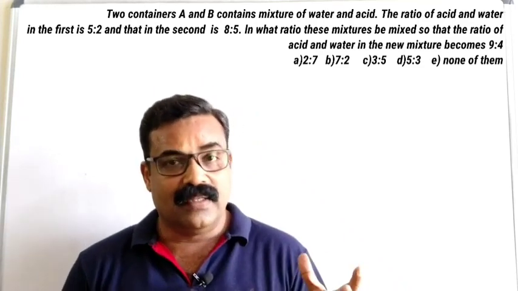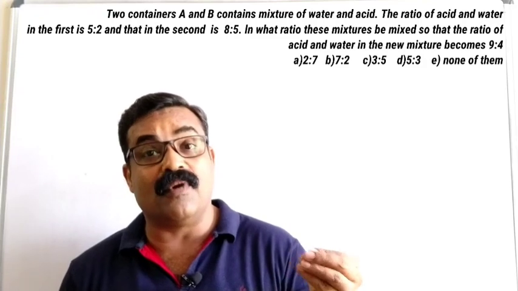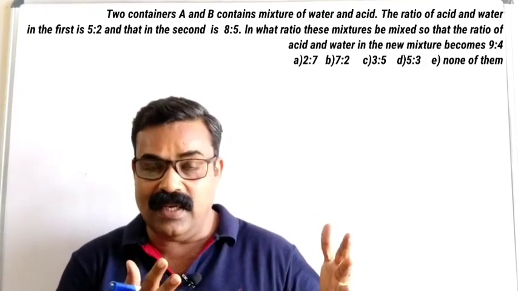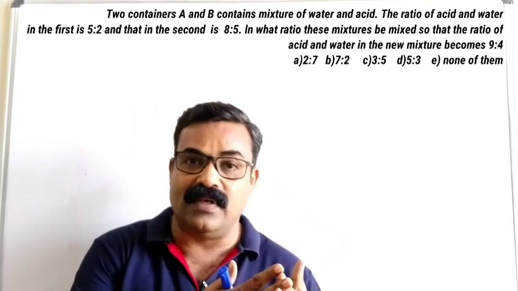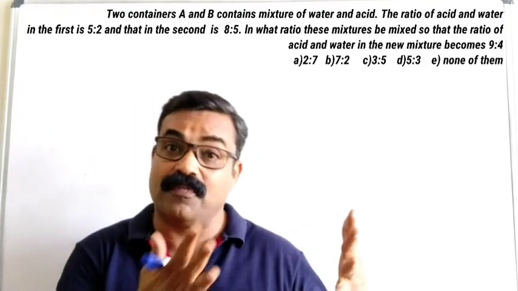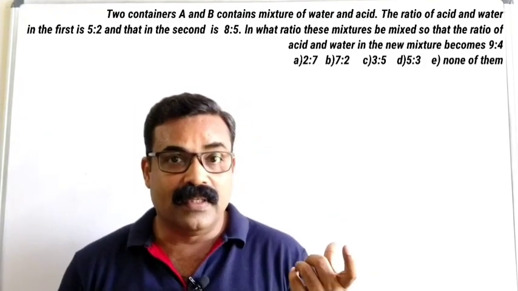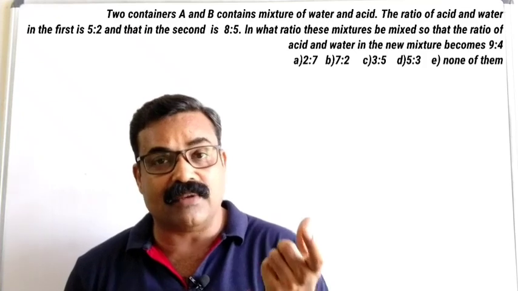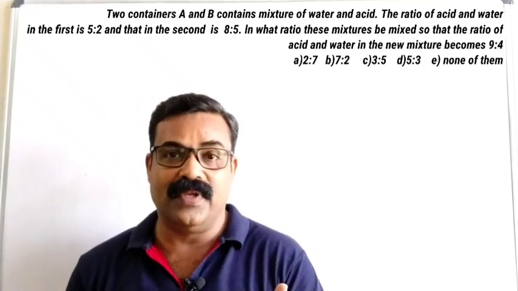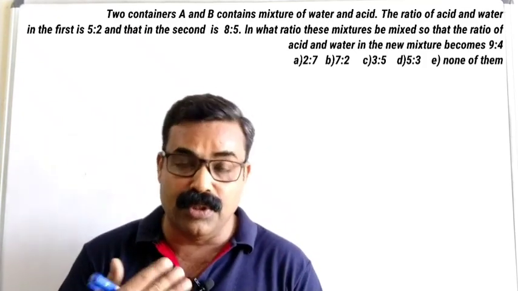Here the values are given in the form of a ratio. We have seen questions where direct values are given, and questions in the form of percentage. Here the information given in the question is in the form of a ratio itself, and we need to find a new ratio.